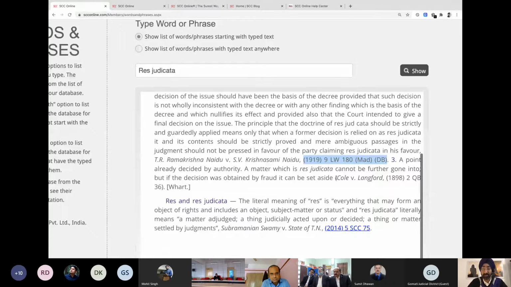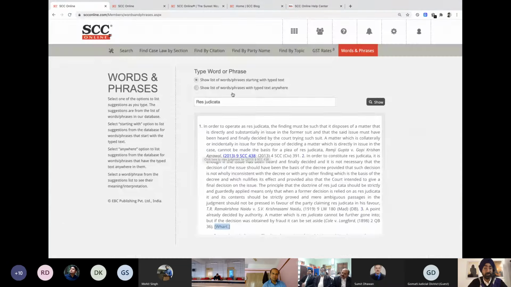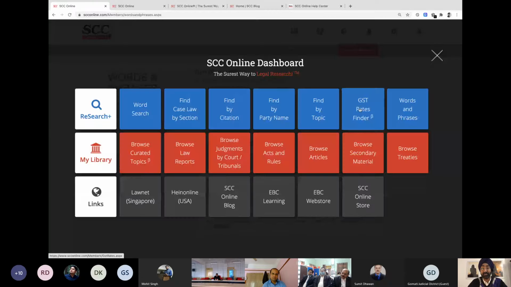And the third one is coming from what? It also has a citation of a Queen's Bench, which is a UK judgment, but it also has, in the further bracket, what? So this is Wharton's Dictionary of Law. This way you will get the definition of various words. You just have to type in over here, and then you will get to know what the word you're talking about is. And you'll also get to see the judgments. And these are all clickable judgments. If I click on this, it will open the full judgment in a different window for me. So that's a quick look at the online dictionary that we have. Let's click on this icon back again. GST Rate Finder is there in my subscription for some reason.